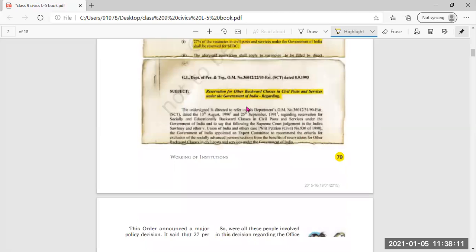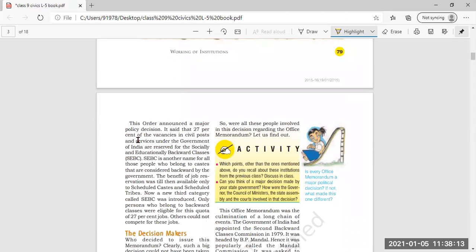Now this is the picture of that office letter which was issued. Now, this order announced a major policy decision. What was this order about? About the major policy decision. It said that 27% of vacancies in civil posts and services under Government of India are reserved for socially and educationally backward classes, that is SEBC.